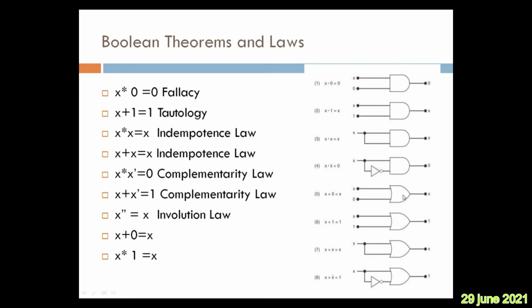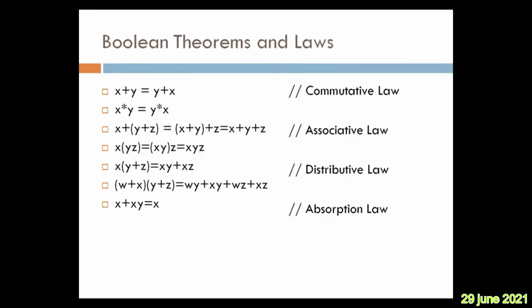Here plus is the OR gate. x logical OR 0 is x. x logical OR 1 is 1, because 1 will dominate here, right? And x plus x any number of times is x only. x plus x bar equals 1. That is how they are represented with the logical OR gate. Further, the commutative law: x plus y equals y plus x, and x star y equals y star x.